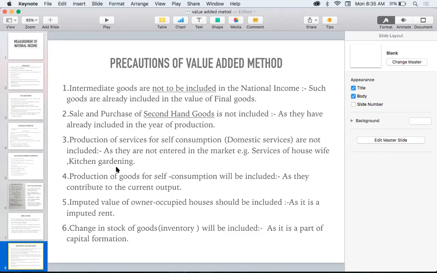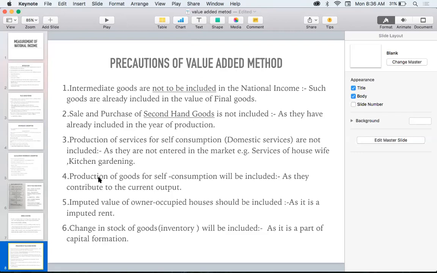But that service also will not be included because it has not entered the market. It is not certain how much I have done, how much another person has done. It does not have a particular value. So the services of a housewife and the kitchen gardening, etc., are not included. Production of services for self-consumption will not be included. That is the third precaution for the value added method.